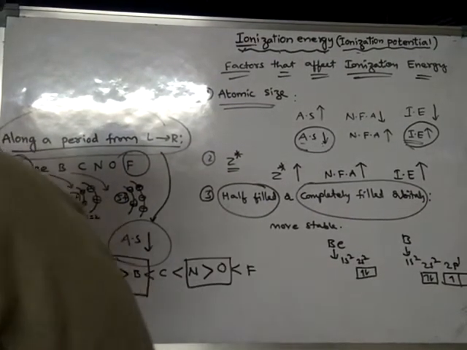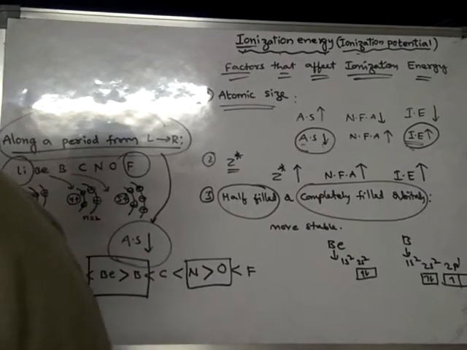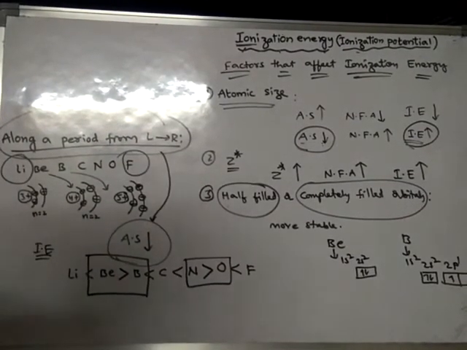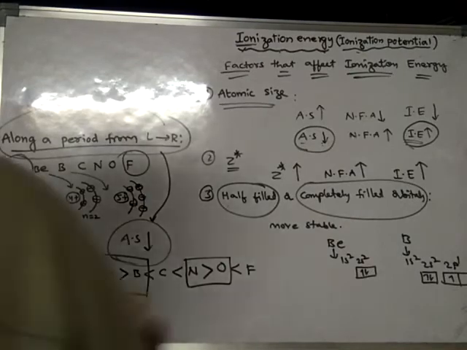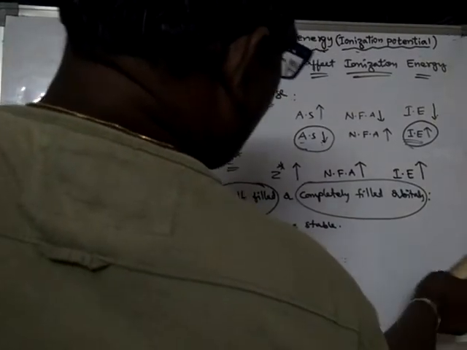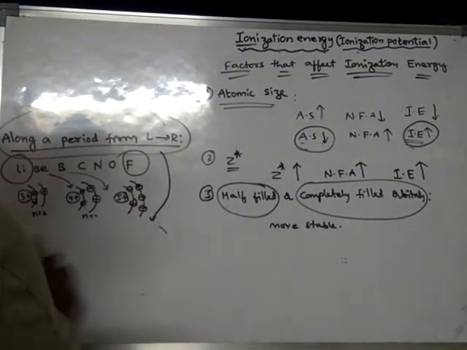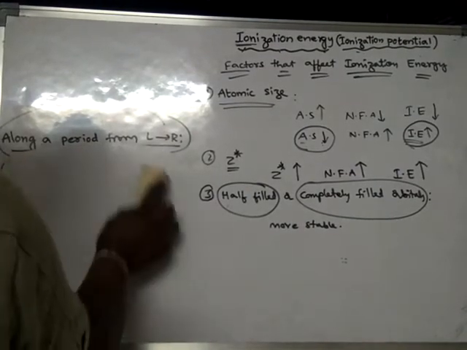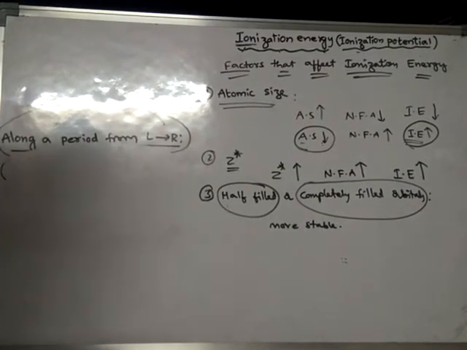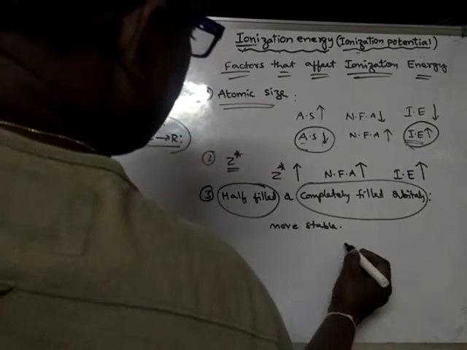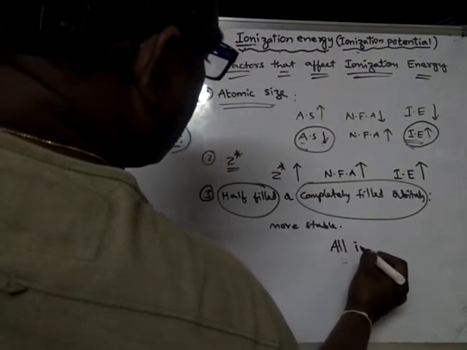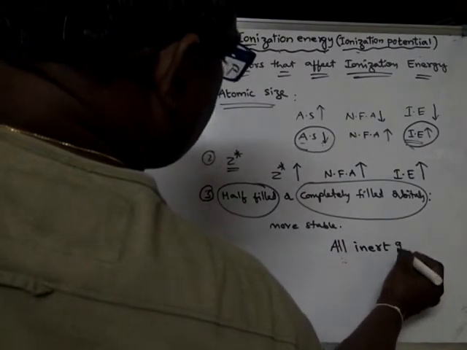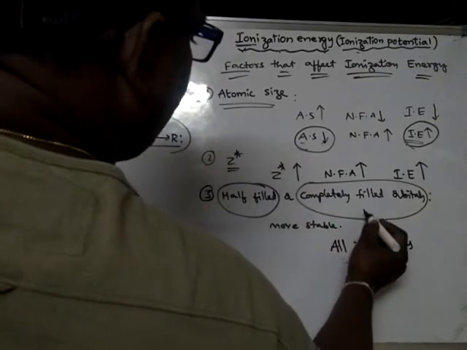Now completely filled orbitals. Which atoms possess completely filled orbitals in general? In general, all inert gases have completely filled orbitals.